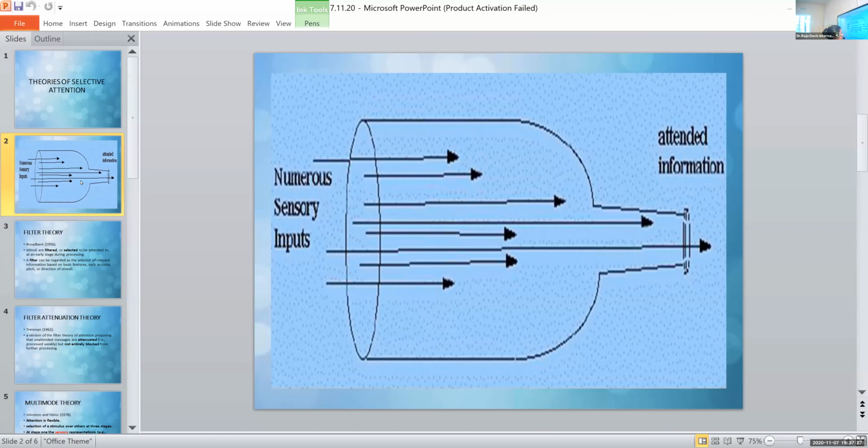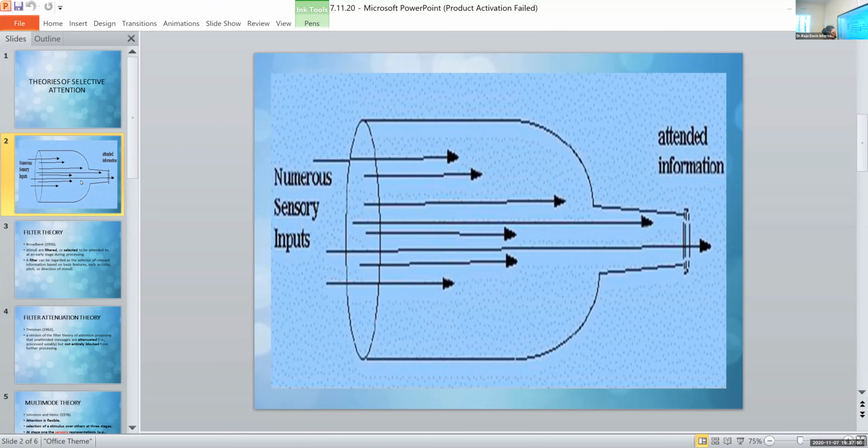So in this picture, you can see a part of a bottle is given. When so many pieces of information or stimuli come into our visual field or our sensory field, whichever it may be, maybe our auditory field, maybe our visual field, or related to the other senses, numerous sensory inputs come.